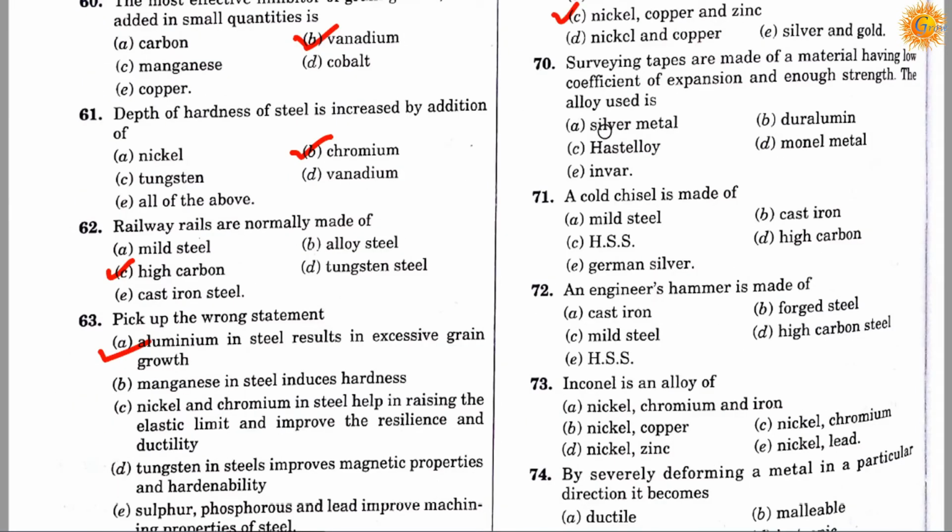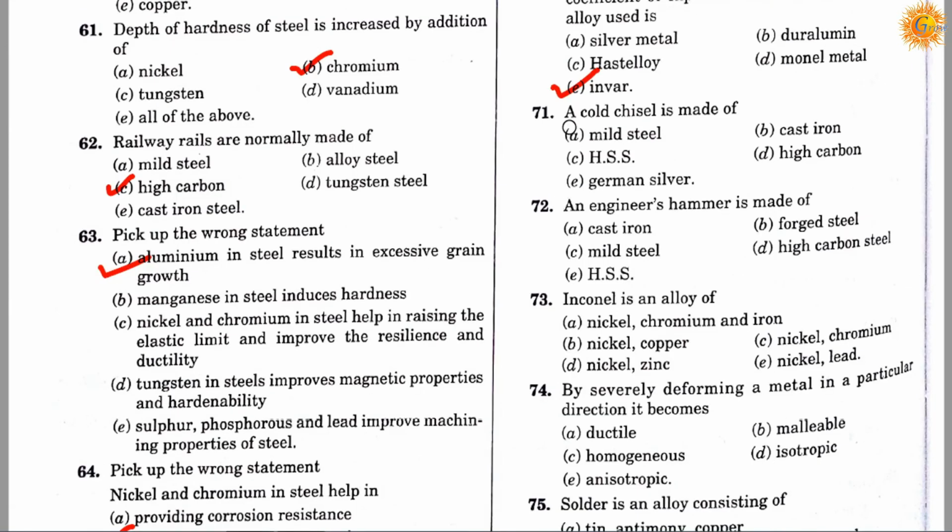Question number 70. Surveying tapes are made of a material having low coefficient of expansion and enough strength. The alloy used is: option A, silver metal; option B, duralumin; option C, Hastelloy; option D, Monel metal; and option E, invar. Correct answer is E, invar. Surveying tapes are made of material having low coefficient of expansion and enough strength. The alloy used is invar.